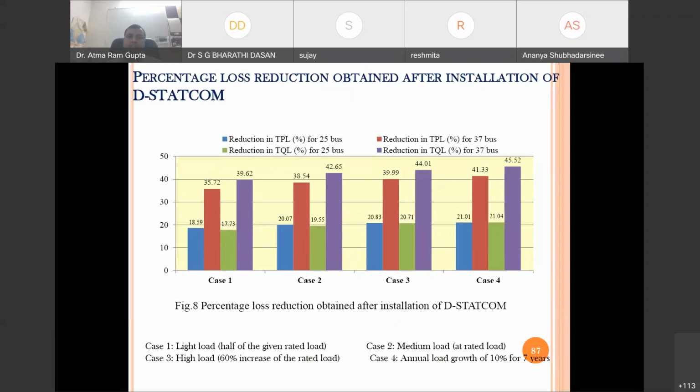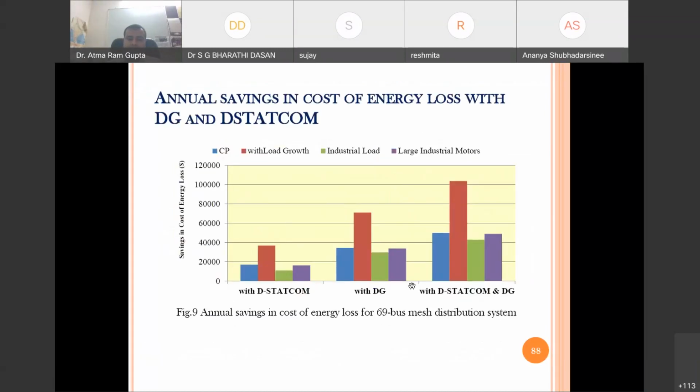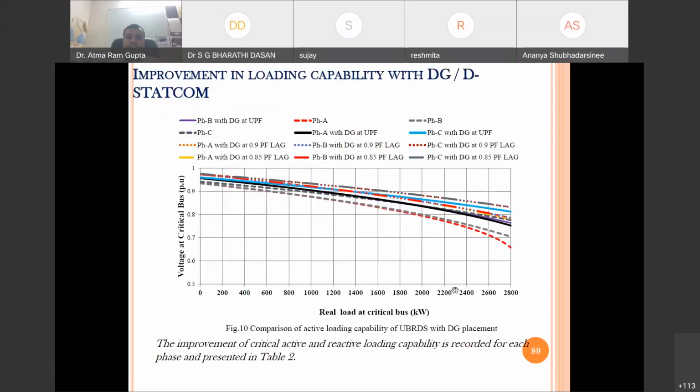So this is the percentage loss reduction obtained after installation of the DStatCom. This is the case in all cases, for all the loading conditions. Then the annual savings with both the installations.